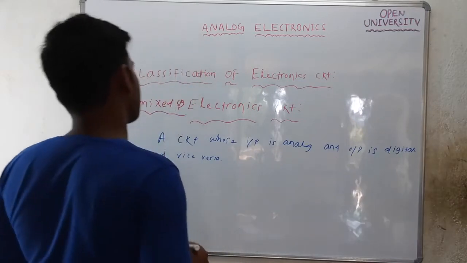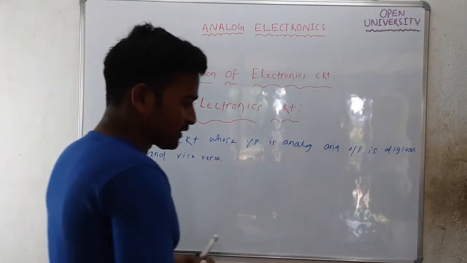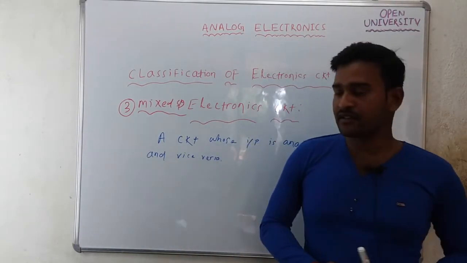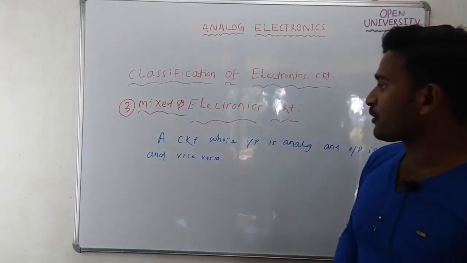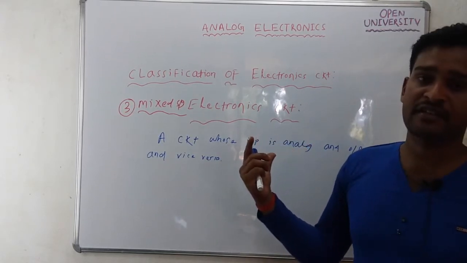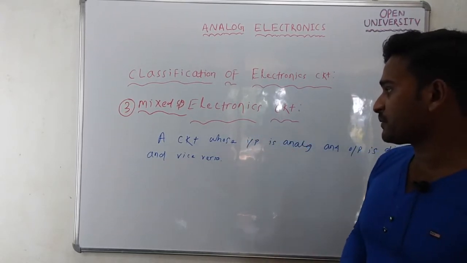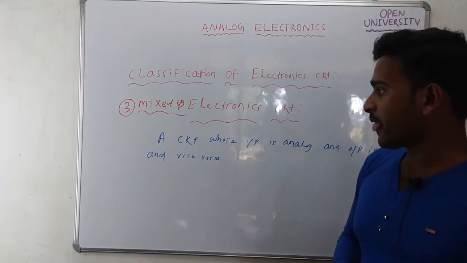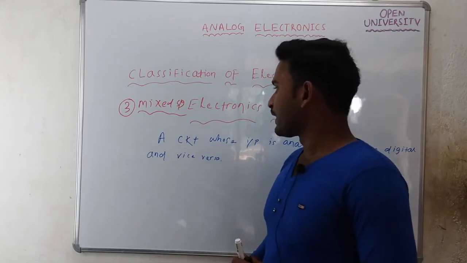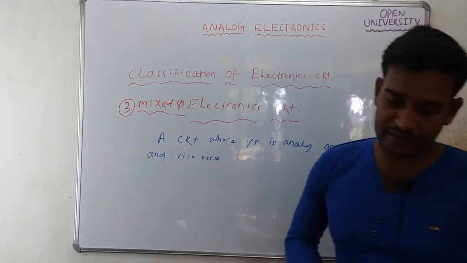Such circuits are said to be mixed signal electronic circuits. And you know, most of the electronic circuits are either analog electronic circuits or digital electronic circuits. Very rare circuits are mixed signal electronic circuits.